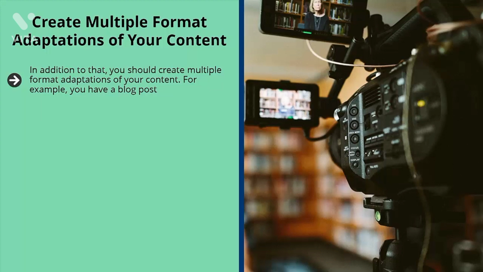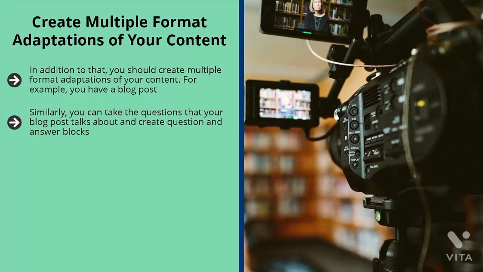For example, you have a blog post. Convert it into questions, and then add snippets of content from that blog post along with a shortened link, and then share it on Twitter. Similarly, you can take the questions that your blog post talks about and create question and answer blocks. So basically there's one question, and then you copy and paste a significant answer, and then put original content at the bottom. You then post this on Quora.com.